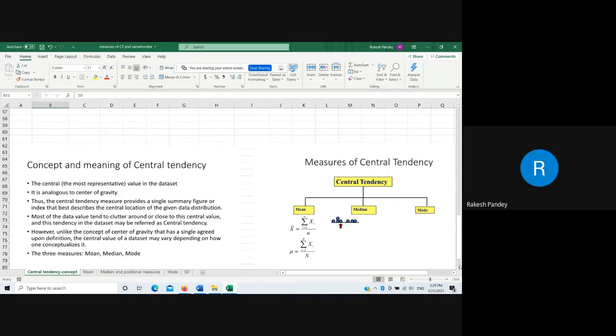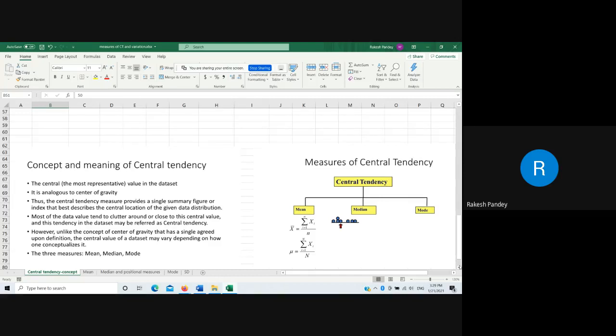So I can say yes, 35 is good representative data because 30 students, 60%, have scored 35 and the remaining will be close to this. Some may have 30, some may have 38. But again, it is objected that this may not be a good measure of central tendency in some situations.